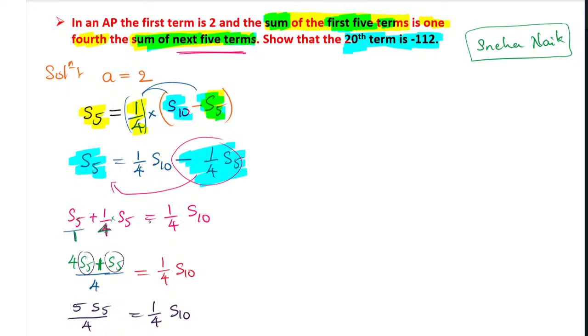And remember, you don't have any addition and subtraction here now. I will write it down once again. 5 times S5 divided by 4, that is equal to 1/4 of S10.